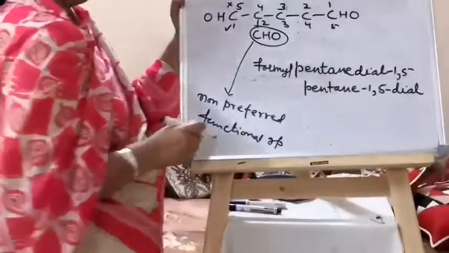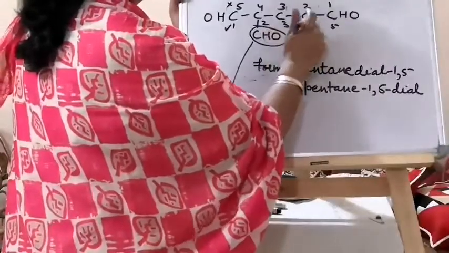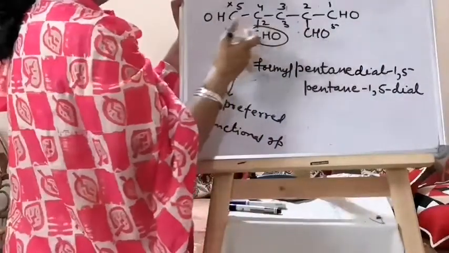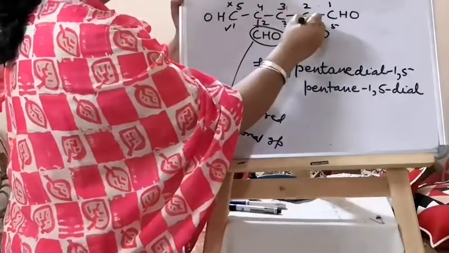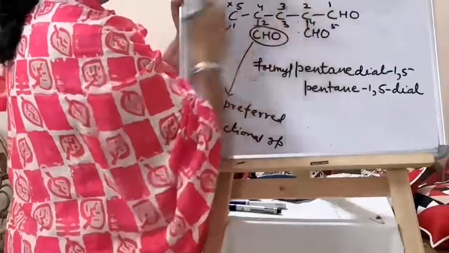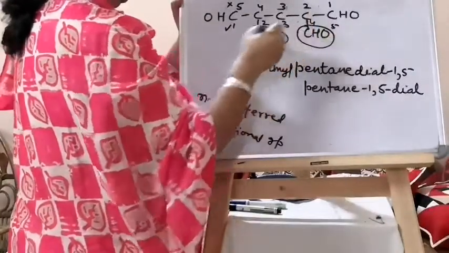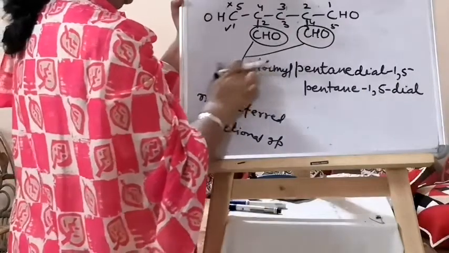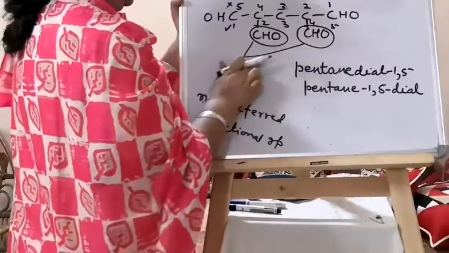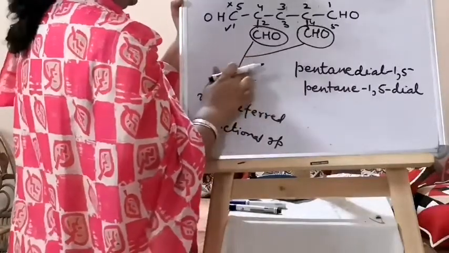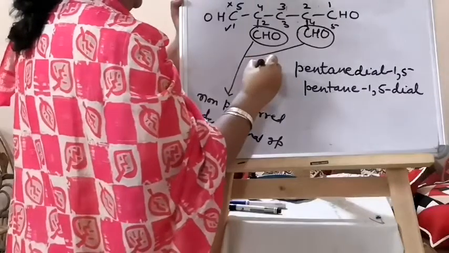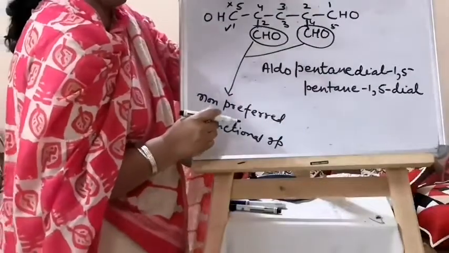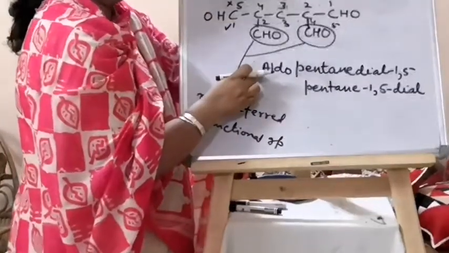Okay. Now if I take one more here, CHO, then numbering can be from any terminal, this side or this side, because this way we have branching at 2 and 4, that side also 2 and 4, but both of these have become non-preferred functional groups. Then the prefix will not be formyl, the prefix will be aldo. So this is for the aldehydic group. When it occurs more than once, the prefix aldo is used.